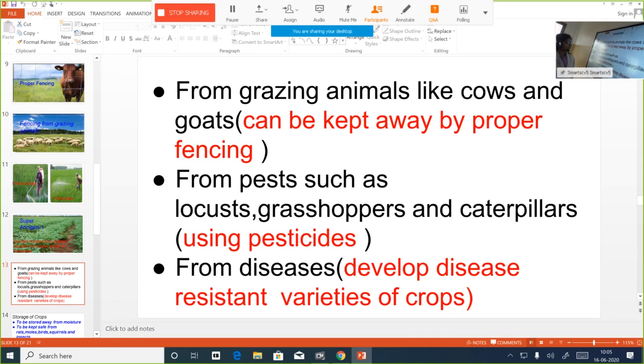Now what's the next point? We have to protect the crops from pests like locusts, grasshoppers and caterpillars. How? By using pesticides, chemicals which help in destroying these harmful pests. Now last one, we have to protect the crops from diseases. And what is the best way to protect the crops from diseases? We have to develop disease-resistant varieties of crops.